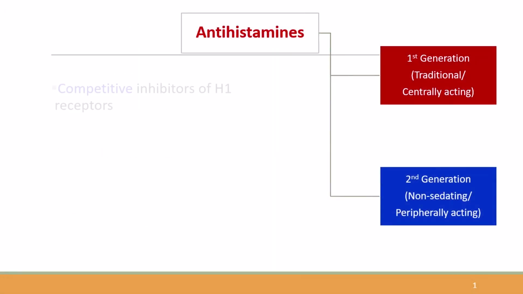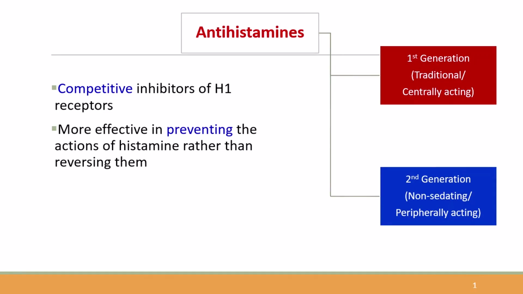H1 blockers could be divided into 2 chronological groups: first and second generation antihistamines. First generation drugs are sedating and possess antimuscarinic effects, while second generation drugs are more selective, generally non-sedating and better tolerated. Choosing between them depends on clinical needs, such as sedation, antimuscarinic function or daytime use.